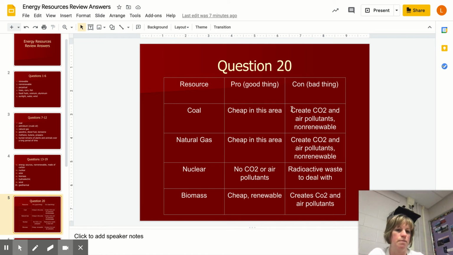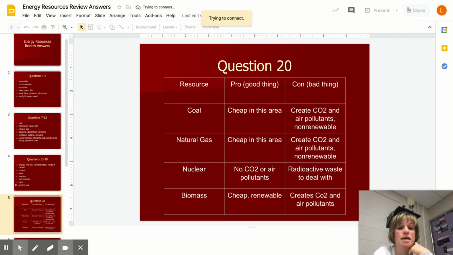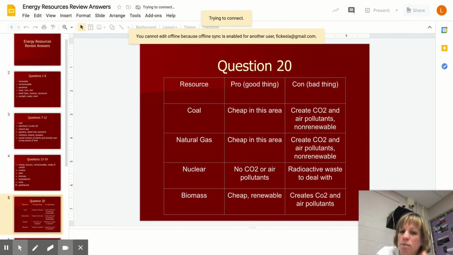Now, look at this though. We've mentioned it. The bad thing is it creates carbon dioxide and other air pollutants. Now you might be like, Mrs. Fickus, why don't you just say CO2 is an air pollutant? Because I wouldn't say it is. Carbon dioxide is a greenhouse gas, right? And we need some of it, or Earth would simply be too cold. But also different air pollutants like sulfur and nitrogen oxides, which can cause something called acid rain and particulate matter. You know, like if you burn firewood, you get soot. The same thing happening at a coal burning power plant.